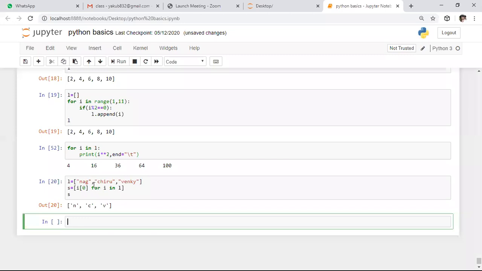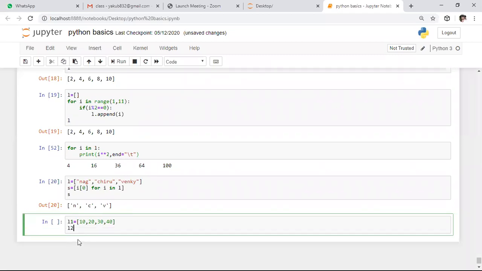So here it is about basic comprehension. After this, I want to create two more lists. So here I'm taking L1 equals to the elements 10, 20, 30 as well as 40. With these four elements I created one list. After this I am creating one more list with different elements. In this list I'm taking the elements 30, 40 as well as 50, 60.